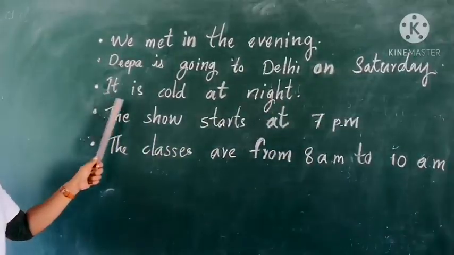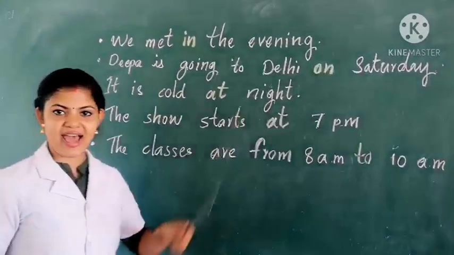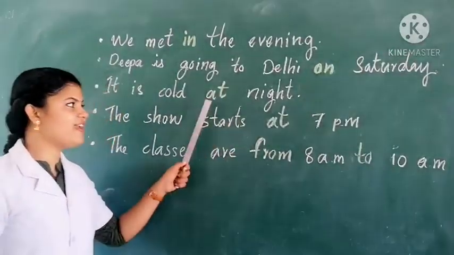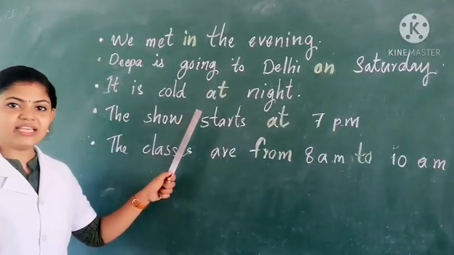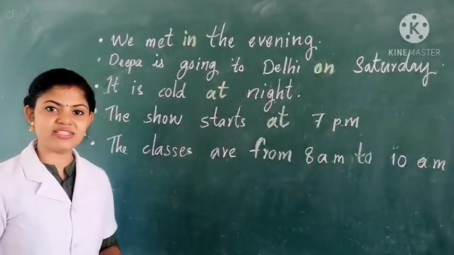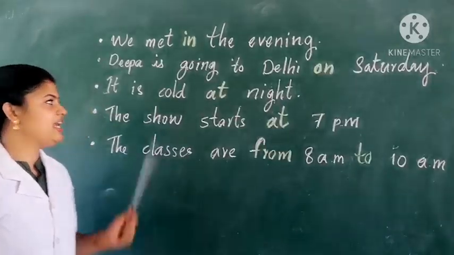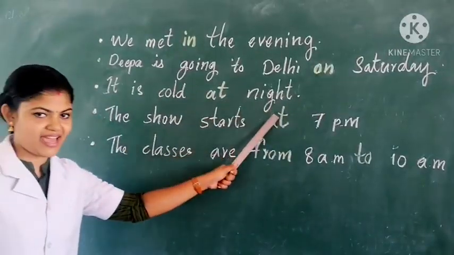Next sentence. It is cold at night. Here the preposition at shows when. Here the preposition at shows when it is cold. It is cold at night.